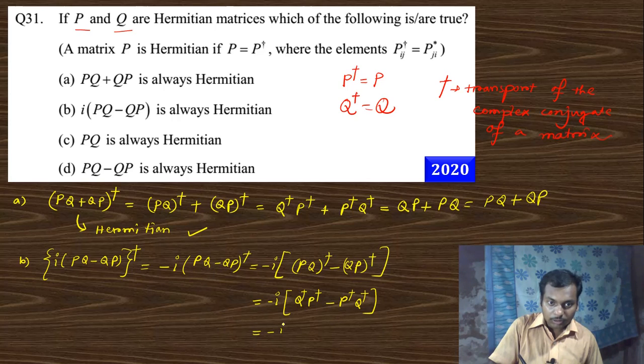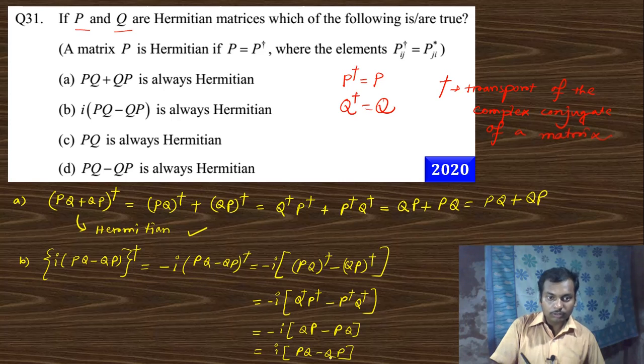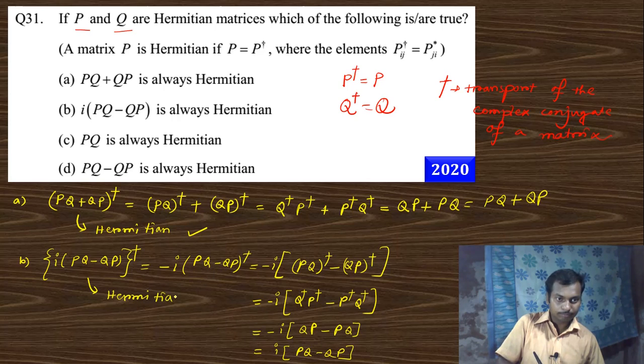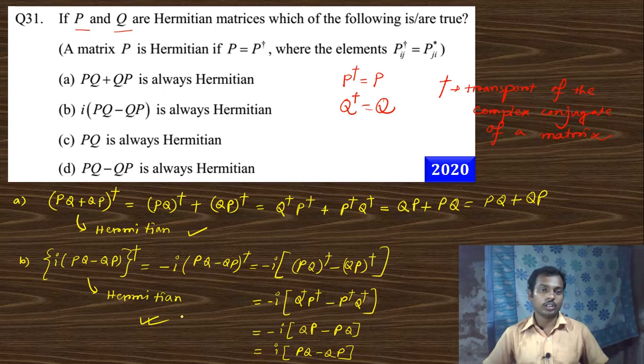So this is minus i (QP minus PQ), so i (PQ minus QP). So this is nothing but this term. So this is also Hermitian, right? So option A and option B both are correct.